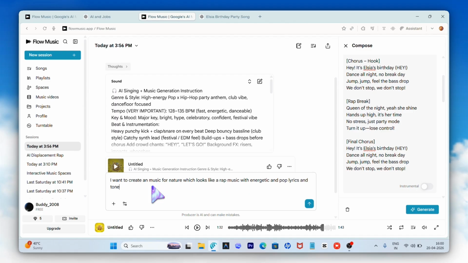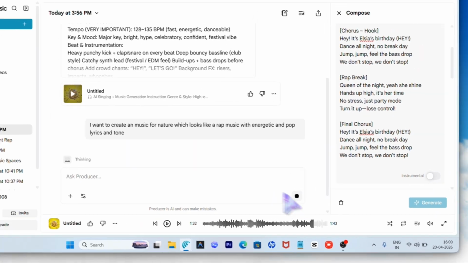This is a very vague prompt because we want to test the producer mode's capabilities. So I am not writing an advanced prompt. This is a very vague version of the prompt if you want to generate music. I would not recommend you to use this if you are using any other tool. So just send a message to the model and let's see what happens.